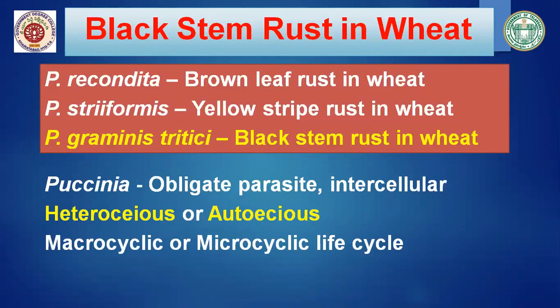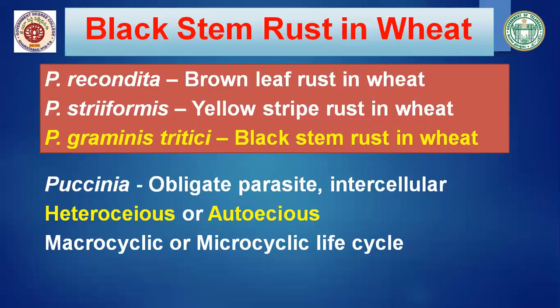Puccinia graminis tritici causes black stem rust in wheat. So in wheat plant, Puccinia has 3 species which cause different rust diseases: brown leaf rust, yellow stripe rust, and black stem rust. Our interest is in black stem rust in wheat.